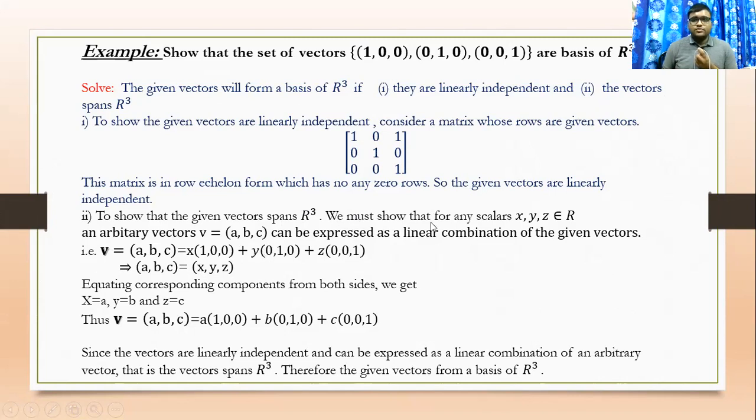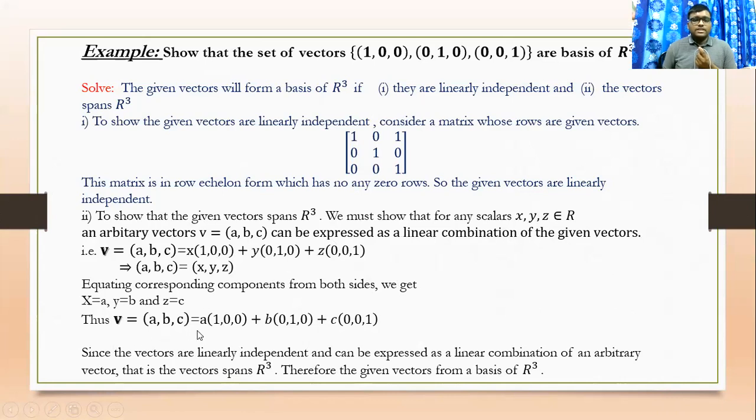To show the given vectors span R cube, we must show that an arbitrary vector v equal to (a, b, c), with x, y, z belonging to R, can be expressed as a linear combination of the given vectors: (a, b, c) equal to x into (1, 0, 0) plus y into (0, 1, 0) plus z into (0, 0, 1). Equating the corresponding sides we get x equal to a, y equal to b, and z equal to c.